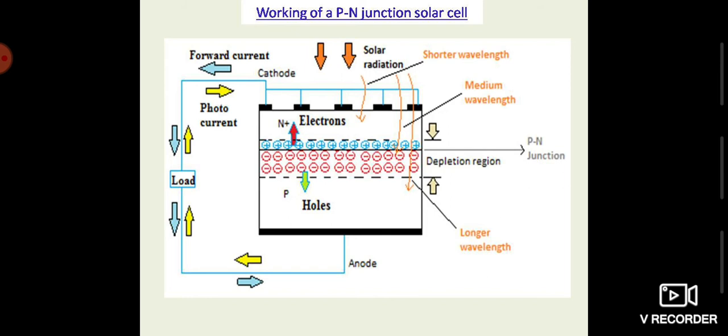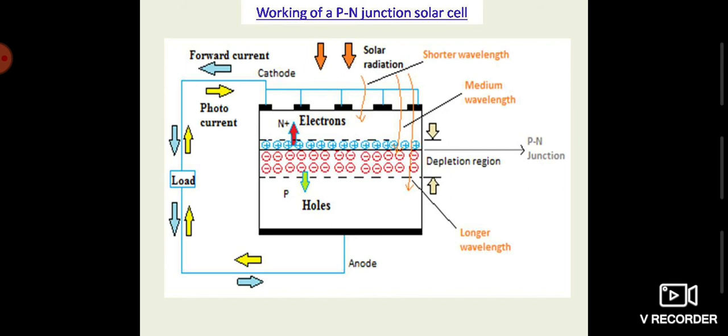Those electron hole pairs will also be separated by the electric field, and they will also be accumulated on the surface of the N plus region, that is, electrons on the surface of the N plus region, and the holes, that is positive carriers, on the surface of the P region.